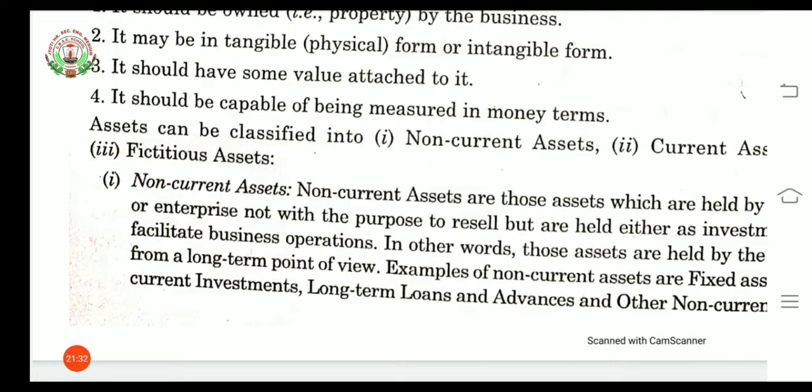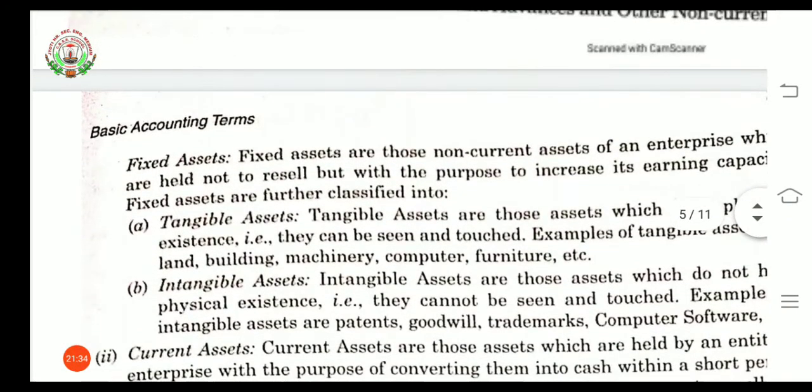Under this we have fixed assets. Fixed assets are those non-current assets of an enterprise which are held not to sell, not to resell, but with the purpose to increase its earning capacity. In this we have two kinds of assets. Tangible assets, those assets which have physical existence.